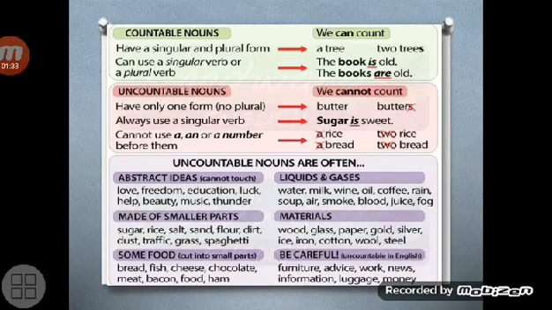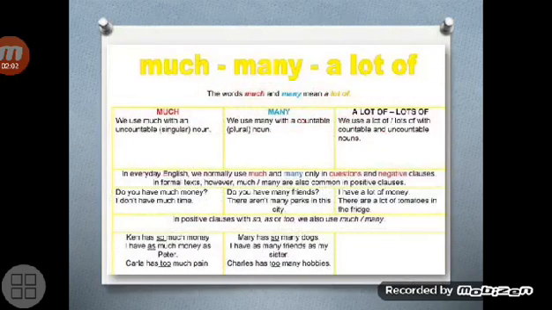Uncountable nouns are often abstract ideas, liquids and gases, things made of smaller parts, materials, some food, and be careful, uncountable in English: furniture, advice, work, news, information, luggage, money, and so on.